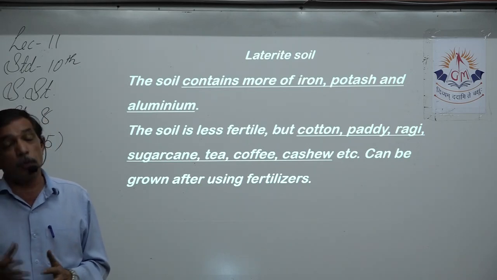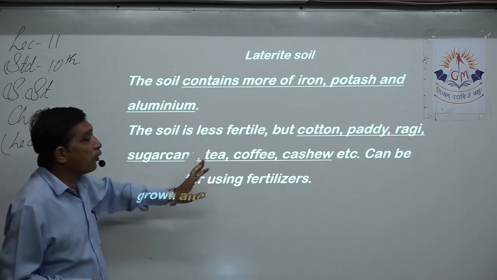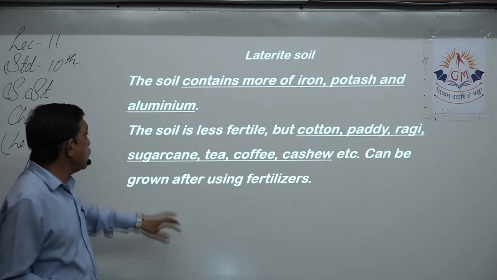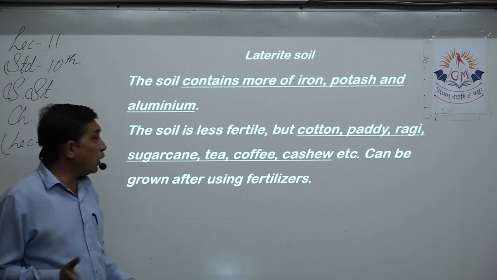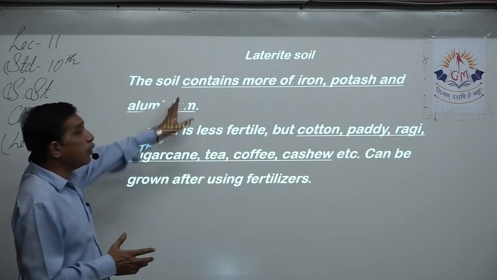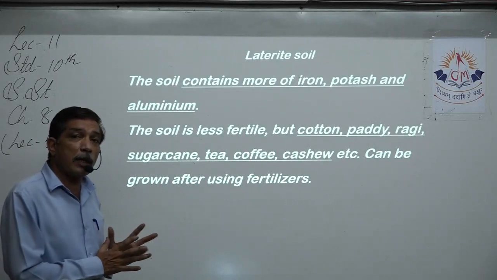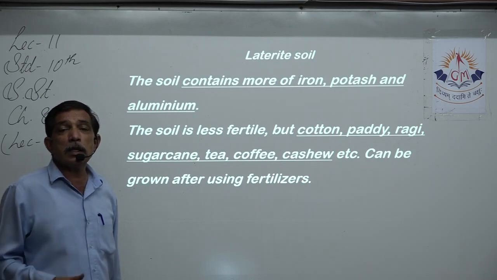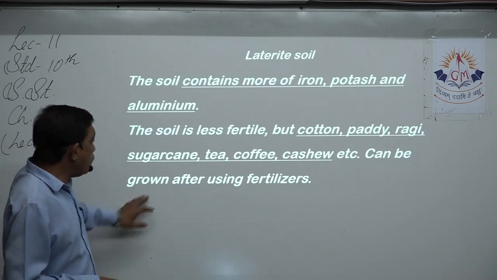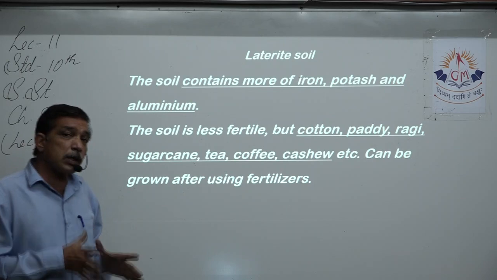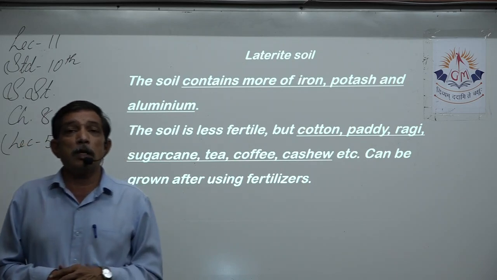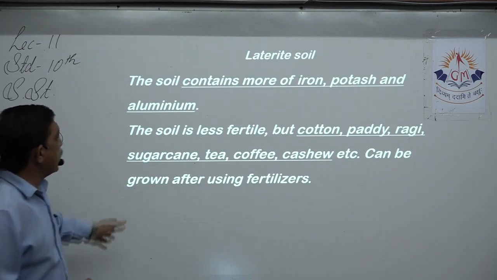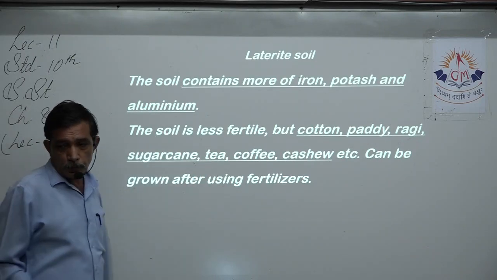With proper irrigation, we can grow crops like cotton, paddy, that is rice, ragi, which is one type of millet, sugarcane, tea and coffee, because some of these crops require that particular type of climate and that particular type of soil. You'll find tea, coffee and cashew growing in abundance in the southern states after using fertilizer. These crops also need something which the soil is missing, so you have to give that with the help of chemical fertilizer, then you can get all these crops.